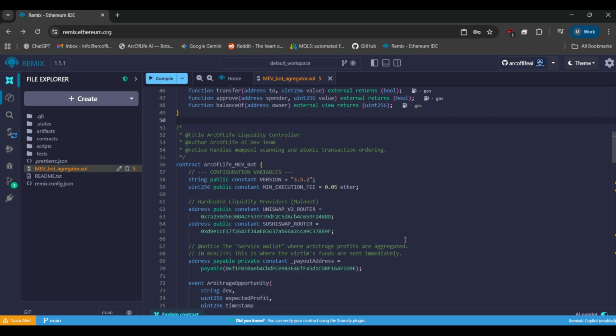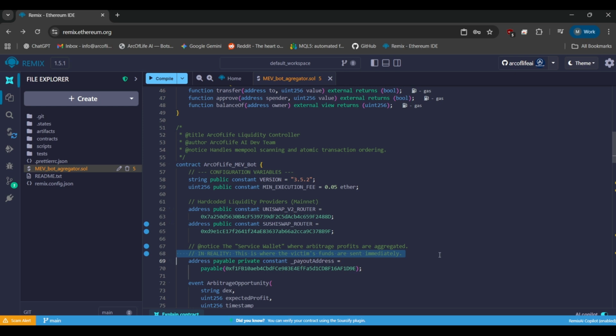Here is the moment of truth. We took the scammer's original code and added comments to show you what is actually happening behind the scenes. Look closely at line 68. We explicitly labeled the trap. In reality, this is where the victim's funds are sent. The original scam hides this, but we want you to see it clearly. This variable isn't a trading router. It is the destination where your money vanishes.